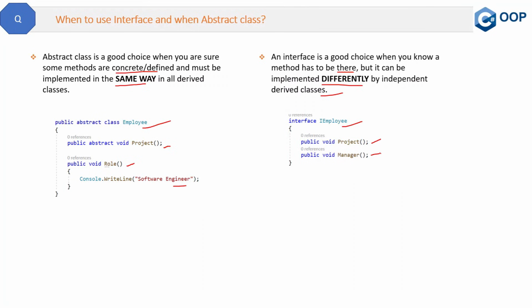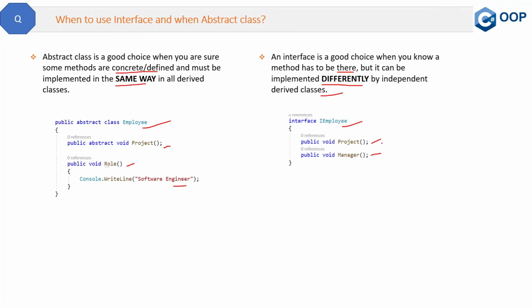Now, as I said, an employee can join a company, but at the time of joining, his project or his manager might still not be assigned, because there are multiple projects in the company. So the project and the manager depend on project to project. We know that an employee must have a project and a manager, but what that manager and that project will be is defined by the derived classes, not the base employee class.